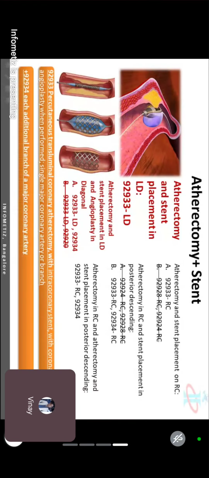Okay, angioplasty will be included by default. So you cannot go 28 and 24 separately. You can go for 33 because in 28 also we have angioplasty. In 24 also we have angioplasty included. Okay, so 33, 34 is for all three: atherectomy, angioplasty, and stent placement.